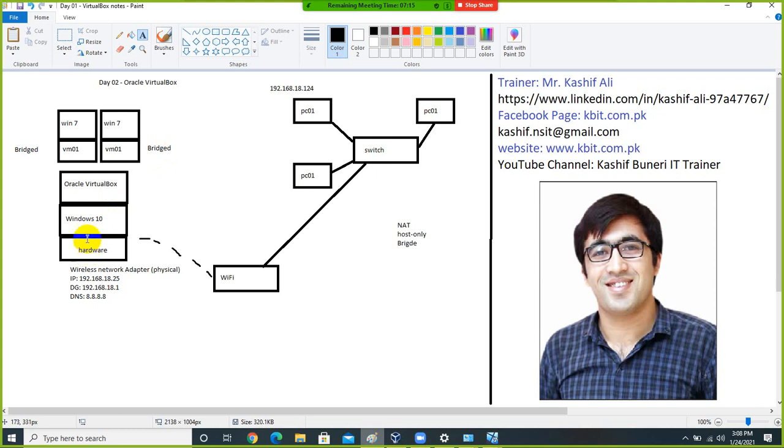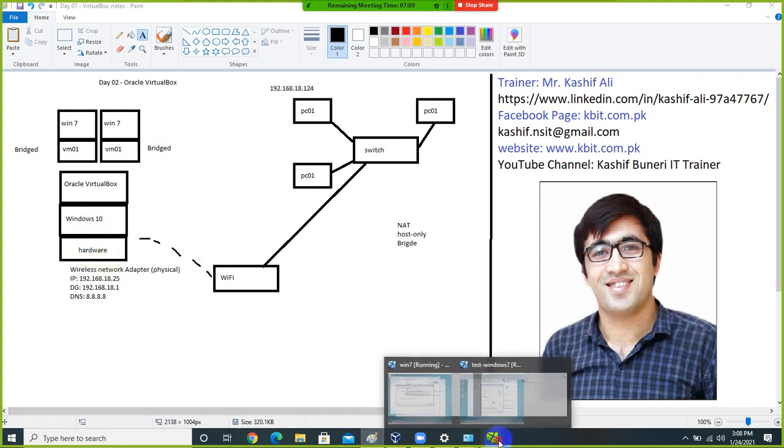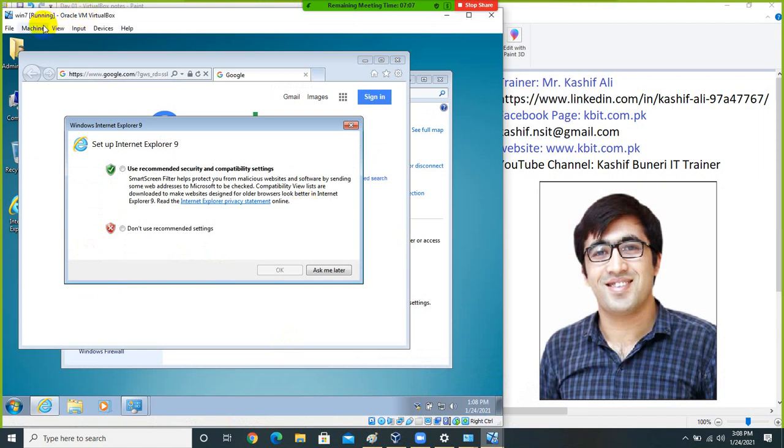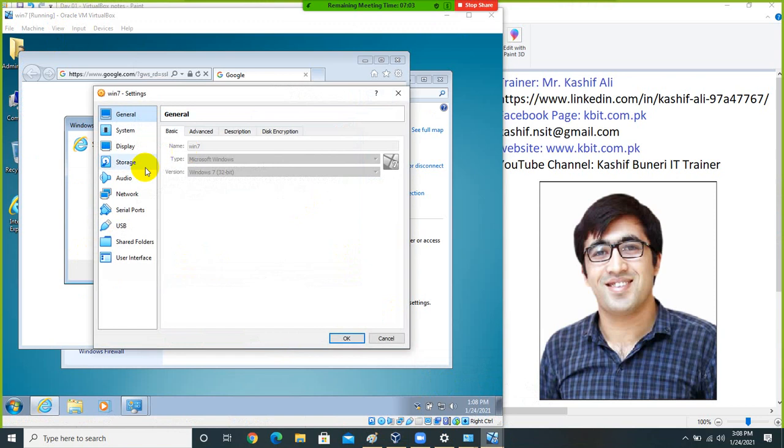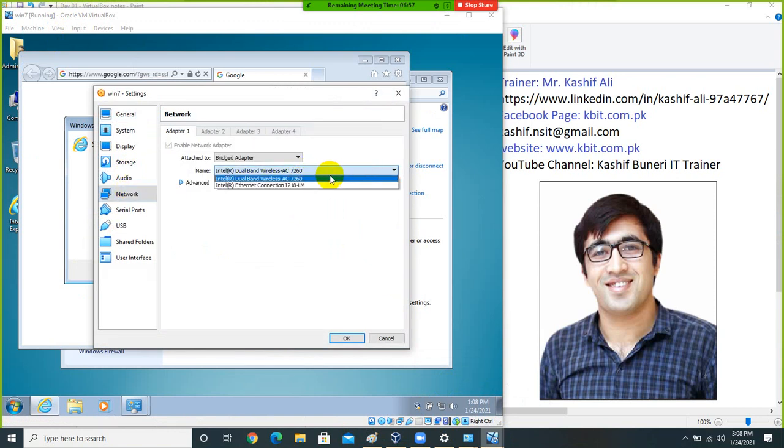If your physical machine is connected to Wi-Fi, then during selection of your bridge option, you can choose whether you want to connect your virtual machine to the wireless network adapter or to the Ethernet adapter. Currently my laptop's wireless Wi-Fi adapter is connected, which is why I selected this option.